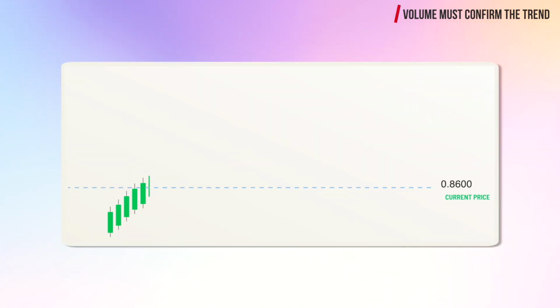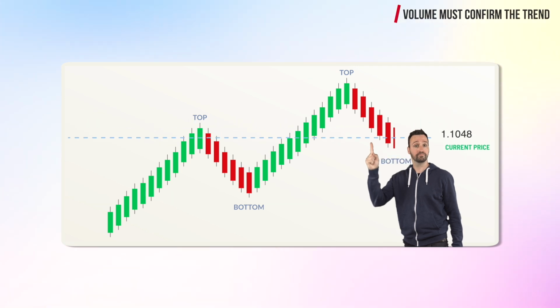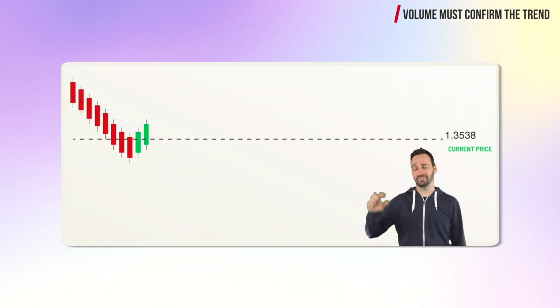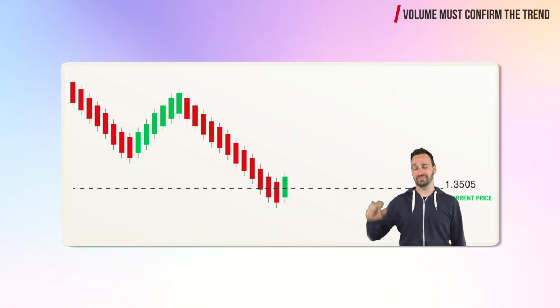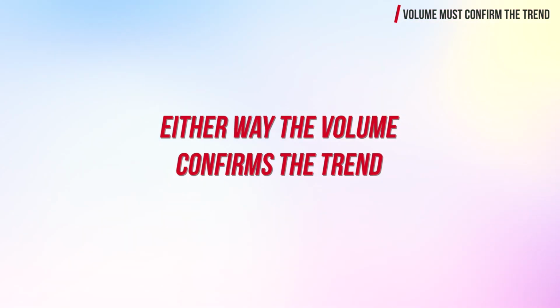So, if it's an uptrend, the volume will rise and fall along with the prices. Similarly, in a downtrend, the volume will increase during the decline and decrease during the upward corrections. Either way, the volume confirms the trend.